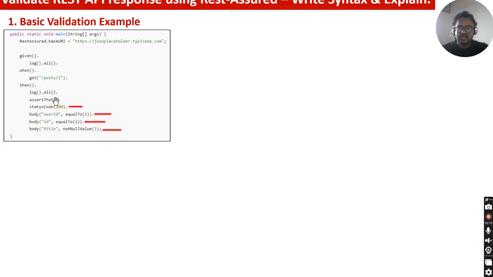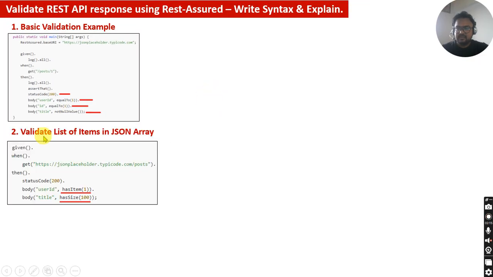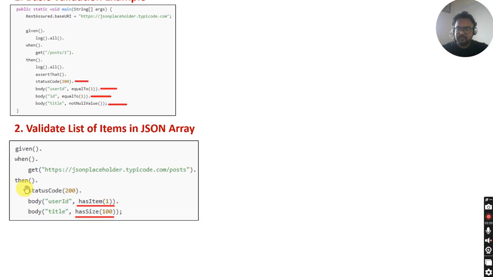Okay guys, then let's see the next one, validate a list of items in a JSON array. How can you do that? Given, when you hit this particular GET call, it will give the list of posts, meaning the list of whatever posts you have made on the website. The user id has item 1 and the title has size. So over here we use hasItem, it should contain at least one item, and the size of the title should be 100 characters. This is the way you can validate a list of items in the JSON array.